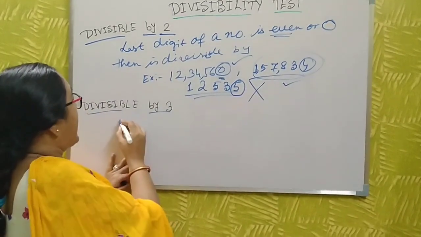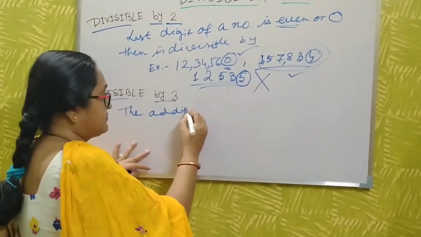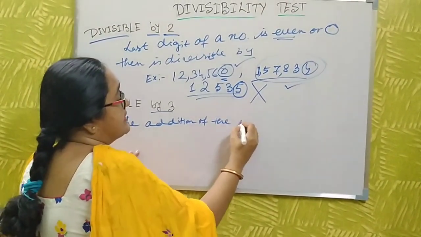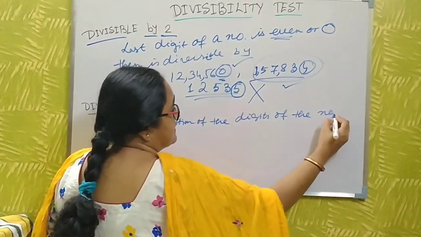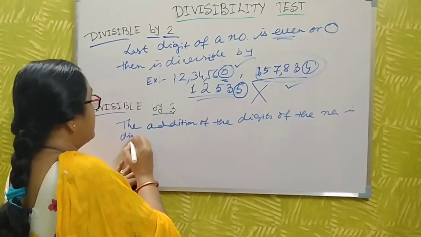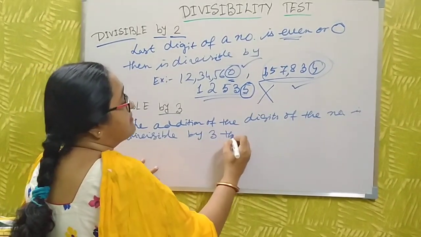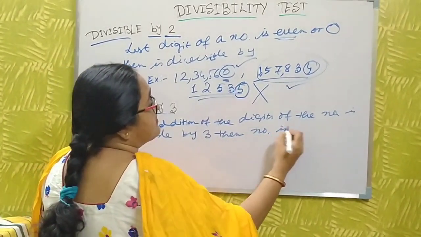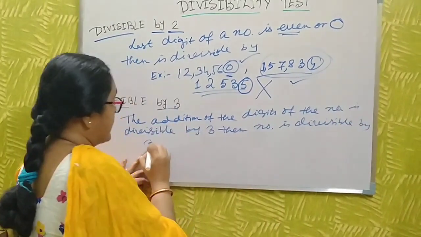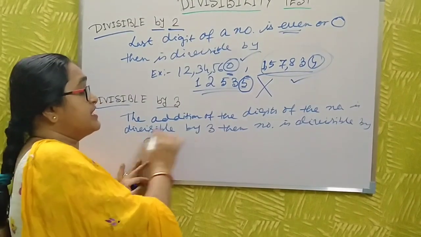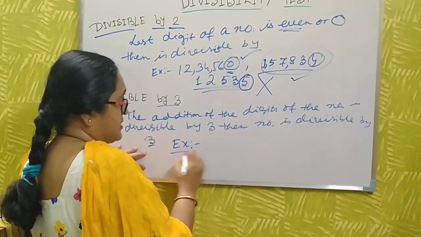If the addition of the digits of the number is divisible by 3, then the number is divisible by 3. What is the meaning of this sentence? Then I will give an example to make it clear.